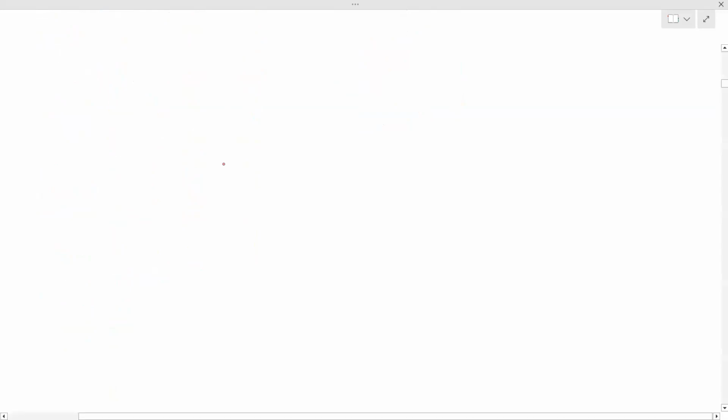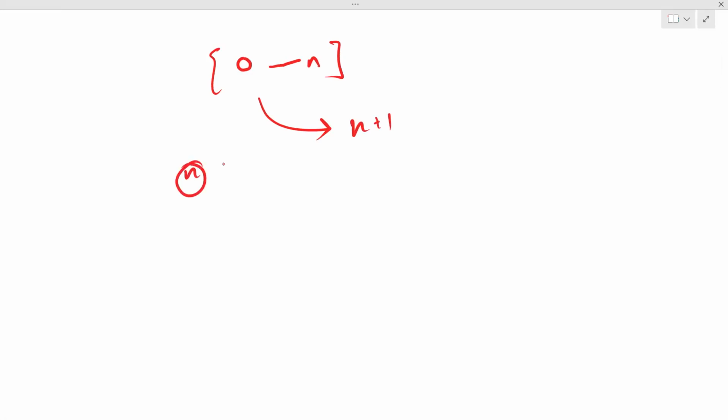See, array values are between 0 to n, including both values, right? So how many values are possible in this range? n plus 1, right? And your array is of size n. So there is exactly one value between 0 to n which is missing.